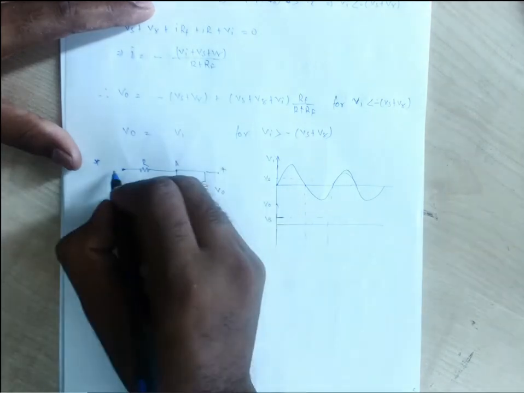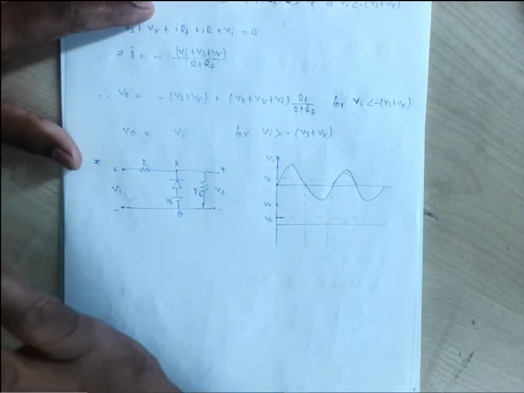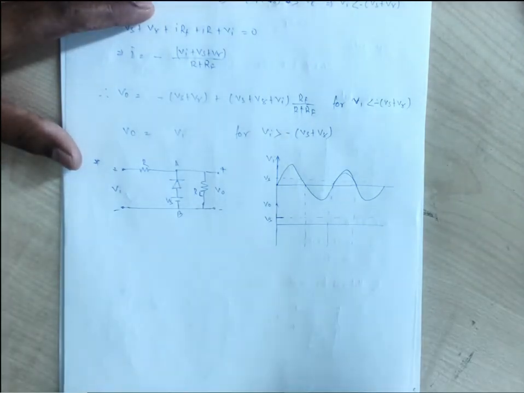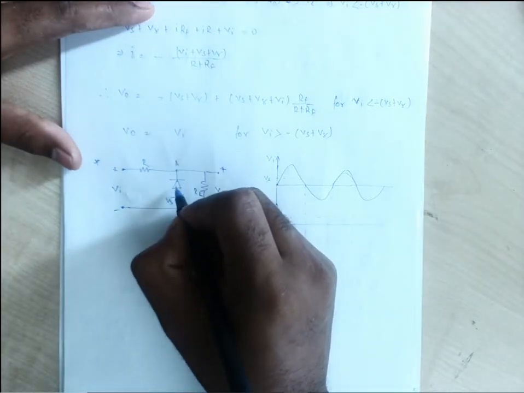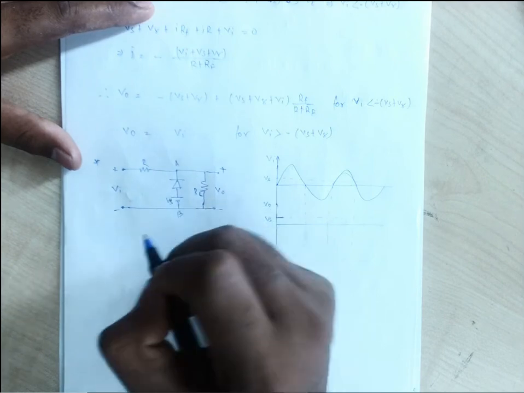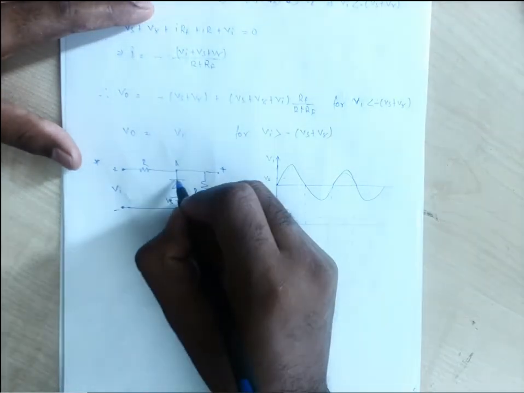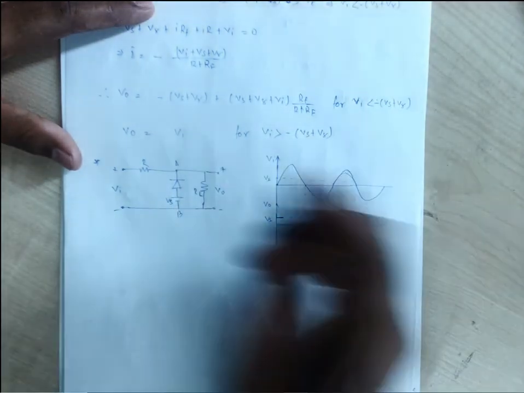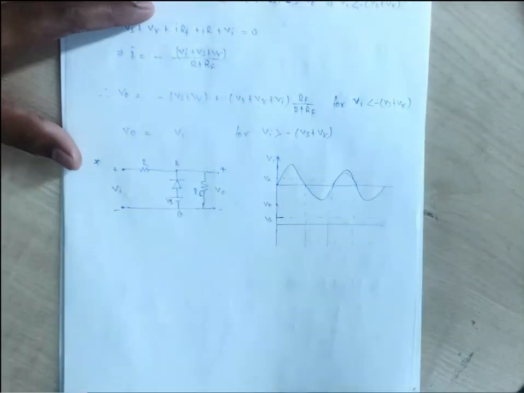But this Vi is less than this Vs. So we can consider one positive is less than another positive, so one is comparatively negative to this Vs. The moment up to which this Vi is less than Vs, the diode is on. Now when this positive is more than this positive, our diode will go into the off state.